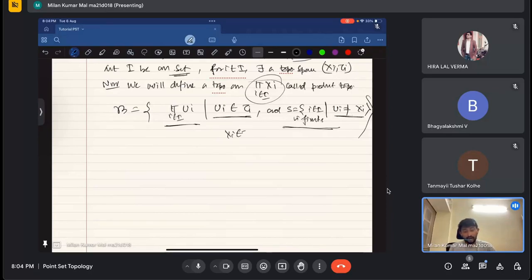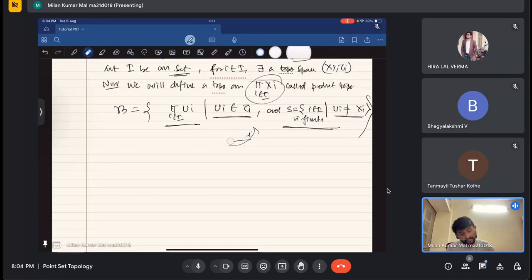Because Xi is in tau I, which I just tried to discuss a few minutes ago: Xi is always in tau I, so Ui can be Xi. Now what I am saying is that the set where this Ui is not Xi should be finite.